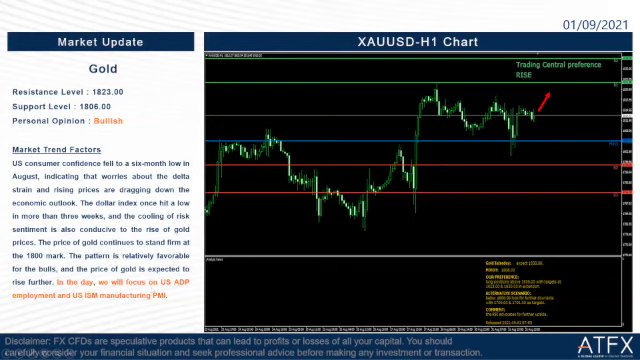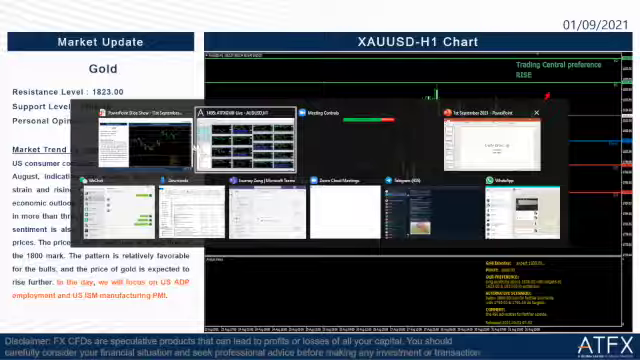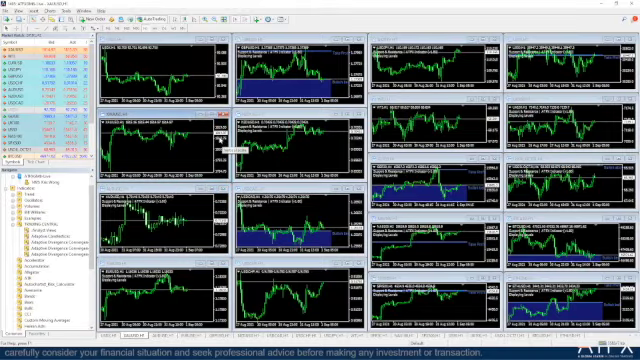In the day, we will focus on US ADP employment and US ISM manufacturing PMI. This one is at 8:15 tonight, and also 10 o'clock tonight. So let's take a look at our macro graph here. So the price is around 1815.